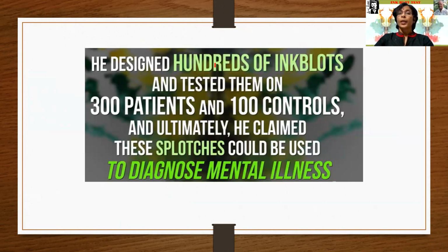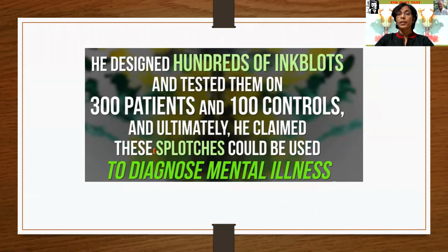He designed hundreds of ink blots and tested them on 300 patients and 100 controls, and ultimately he claimed these splotches or blots could be used to diagnose mental illness.